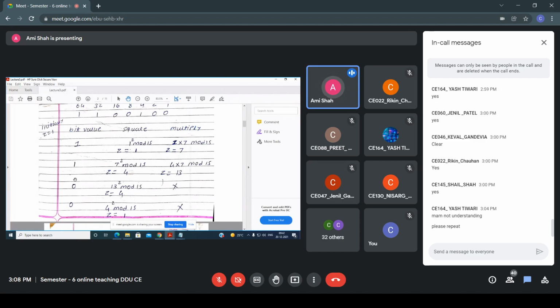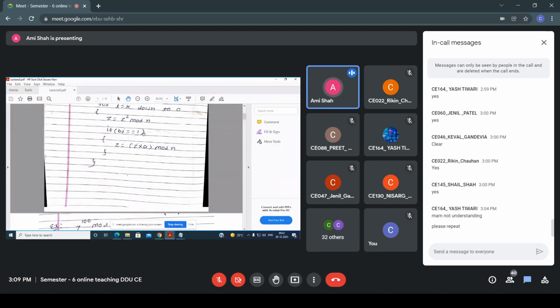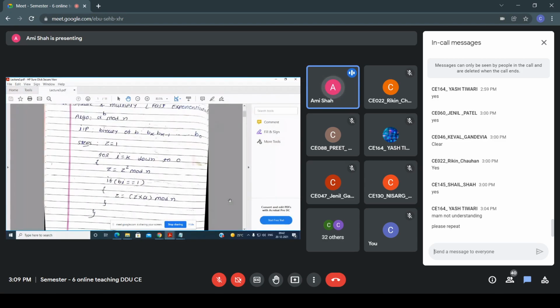The next bit is 0. In that case I am not multiplying, because the rule is that the multiply is applied only if the bit is 1. Yes or no, everyone? Is it clear to you all what I am trying to say?